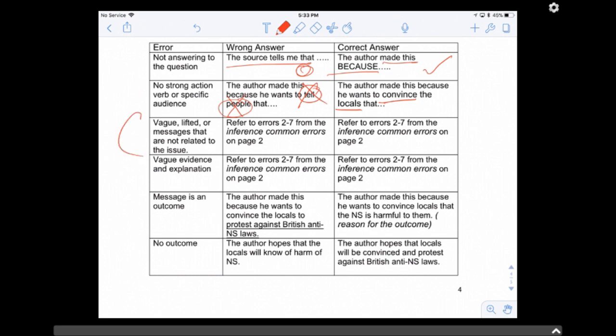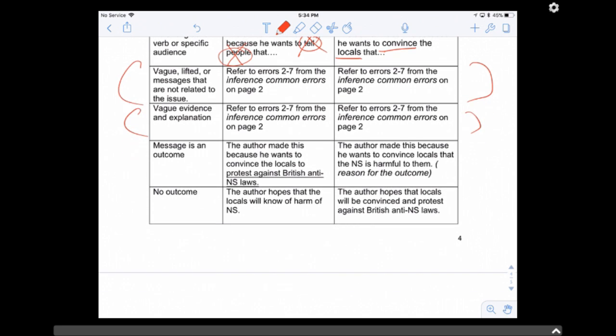Alright, next, vague, lifted, or messages not related to the issue. This one, again, you can go back to the main basic inference video to find out what is a vague inference, a lifted inference, or messages that are not related to the issue. Same with the explanation and evidence, right? Now, this is the one that many of you make. Message is an outcome. Wrong. The author made this because he wants to convince the locals to protest against the British anti-NS laws. Again, this is an outcome. This is an action. It's not the reason for the action, and hence this will be marked as an outcome and not a message.